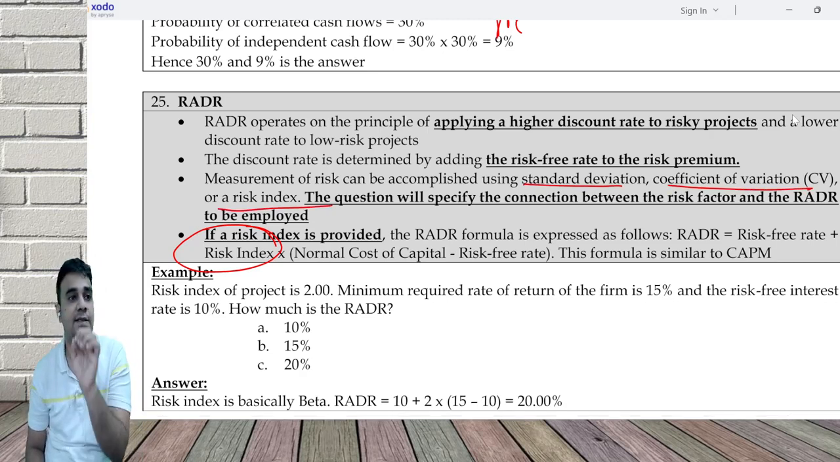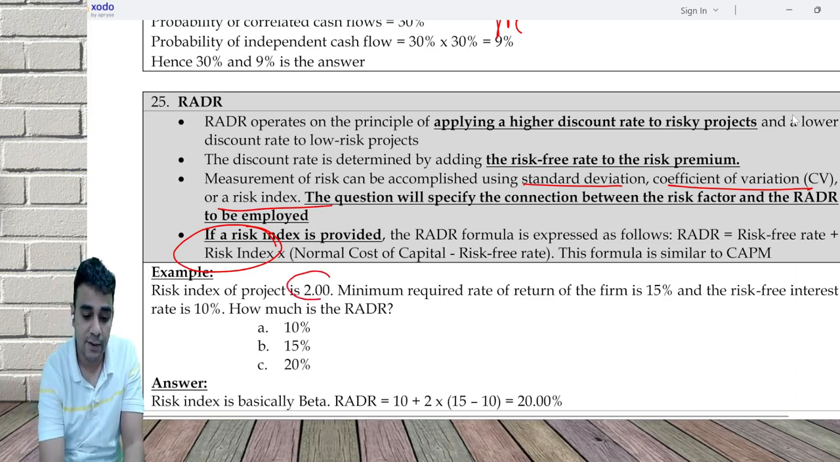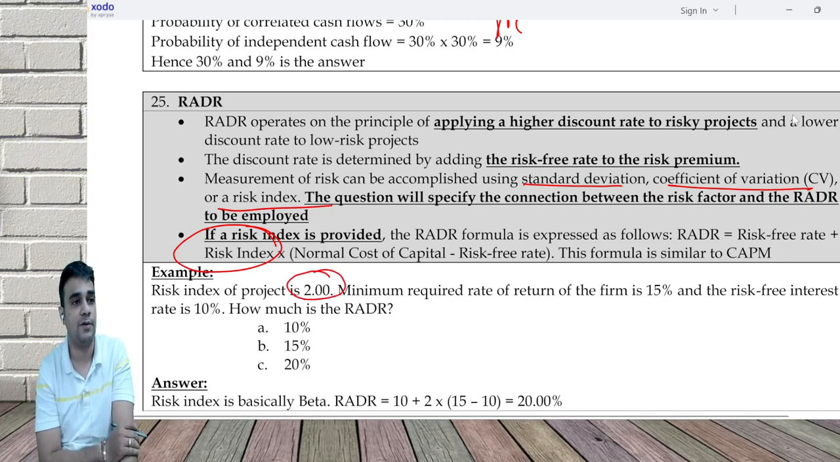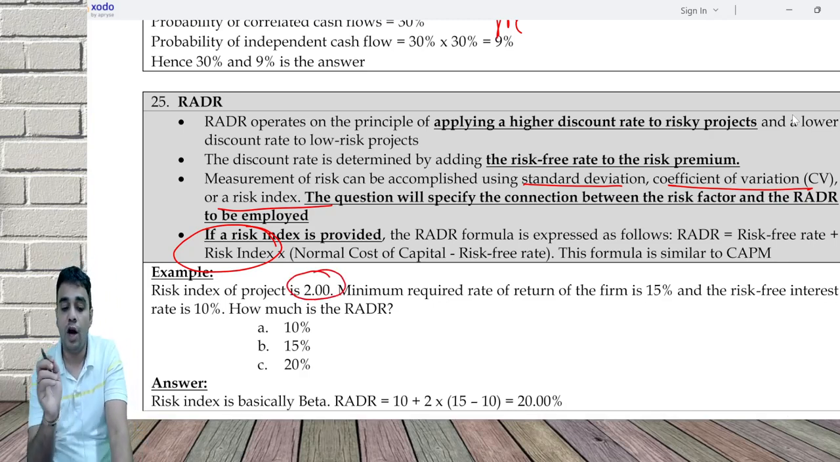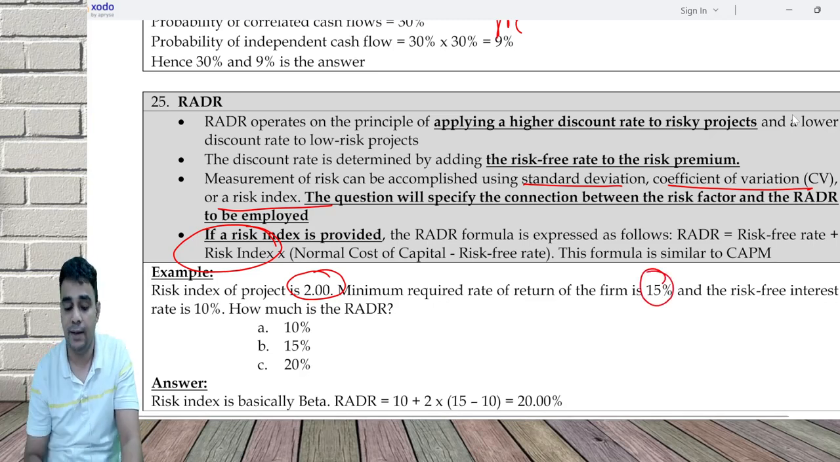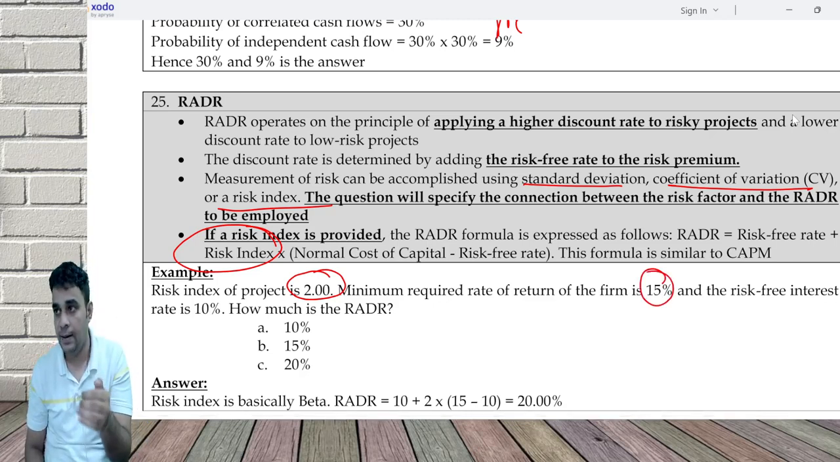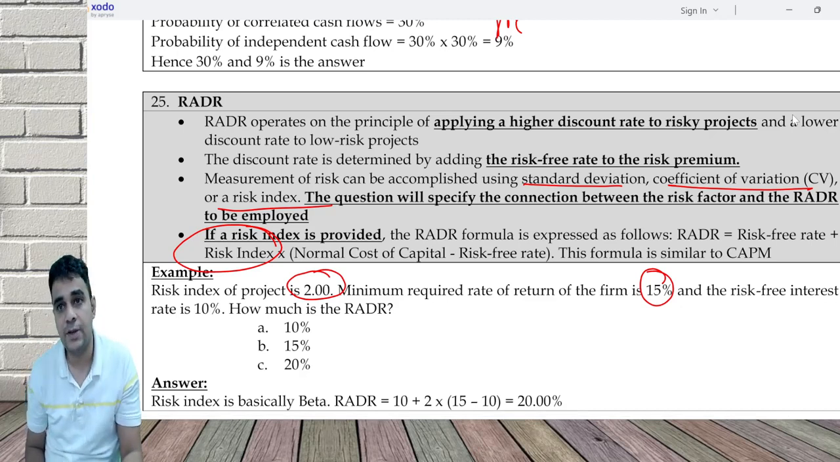RADR is the risk-free rate plus the risk index into the normal cost of capital minus the risk-free rate, that is, RF plus beta into RM minus RF. Example: the risk index of a project is 2 times, and the normal return I need is 15. So RF 10 plus 2 into 15 minus 10 is the RADR.